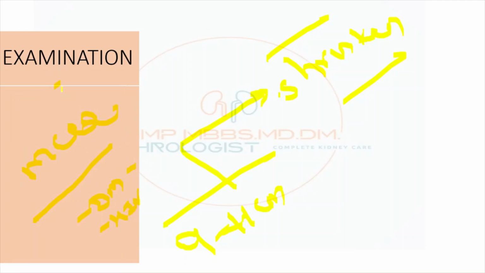So what is the most important thing a UG student has to remember? If a CKD case comes, what are the findings you will get in examination? Because for diagnosis, I have told, we will remove this.